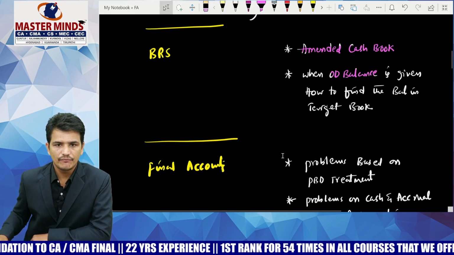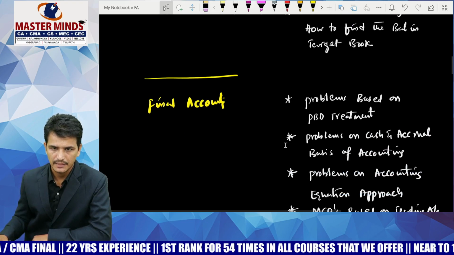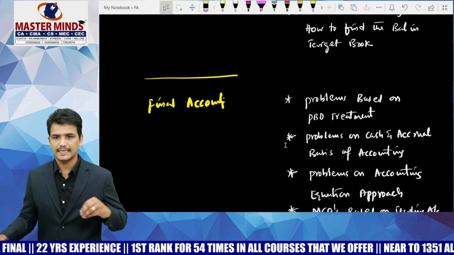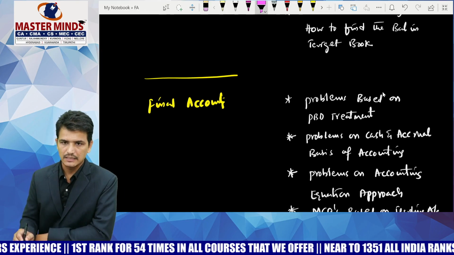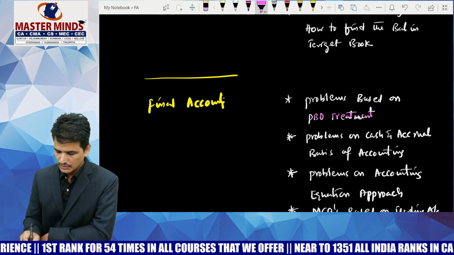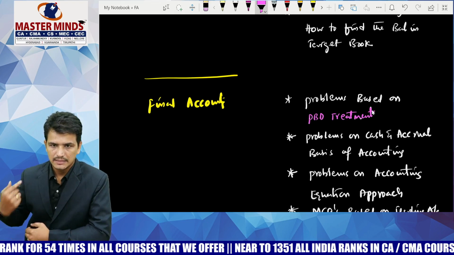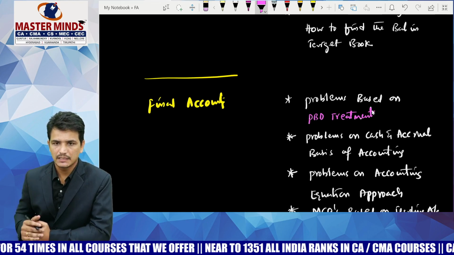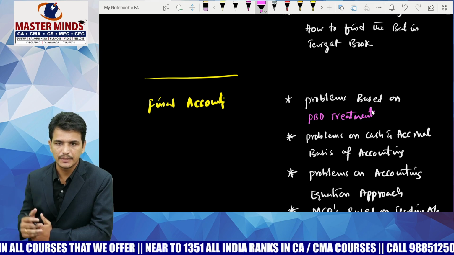And next, coming to final accounts, that is preparation of financial statements in case of a sole proprietor. What trends is the examiner following in this chapter? In most cases, they give a problem based on the preparation of provision for bad debts account. This time also I expect a question on the treatment of PBD or preparation of the PBD account.